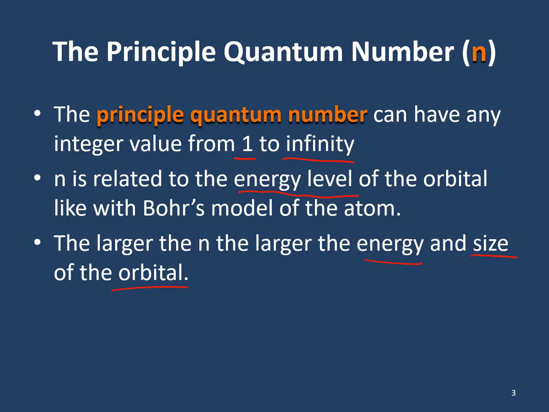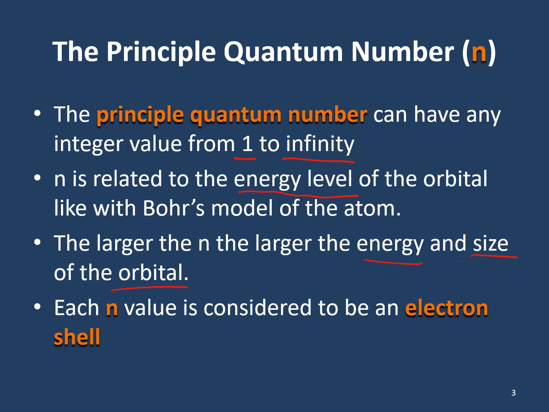So s orbitals are one of the 4 orbitals that we talked about last lecture video, and they're spherical. An energy level 1 s orbital is a small sphere, energy level 2 s orbitals are slightly bigger spheres, and energy level 3 would be a bigger sphere than that, and so on. They get bigger and bigger, and also higher in energy, as the electron needs more energy to hang out in those higher energy levels.